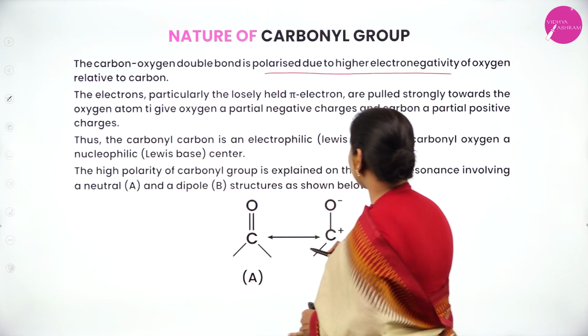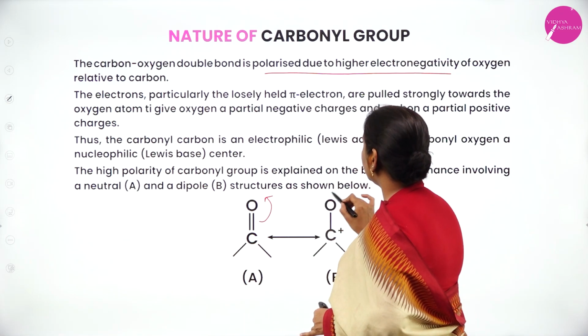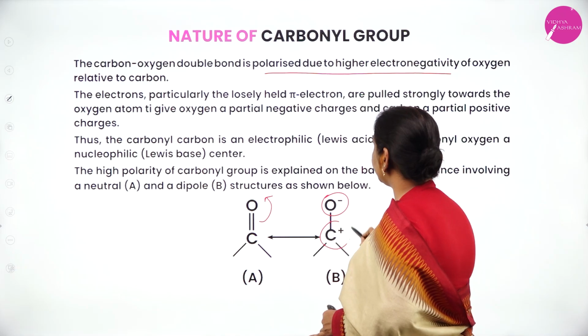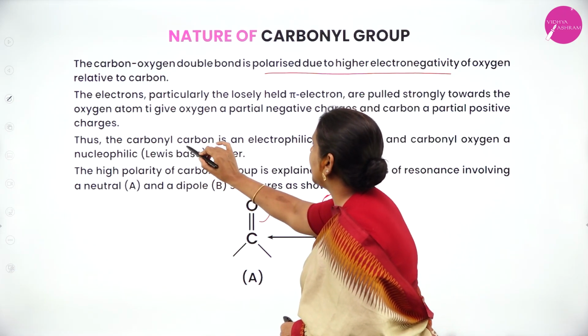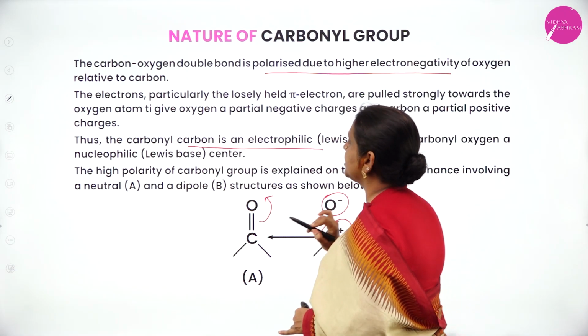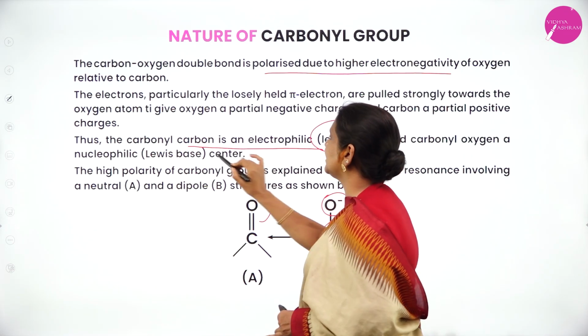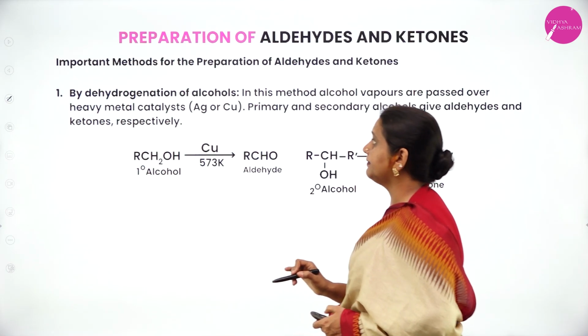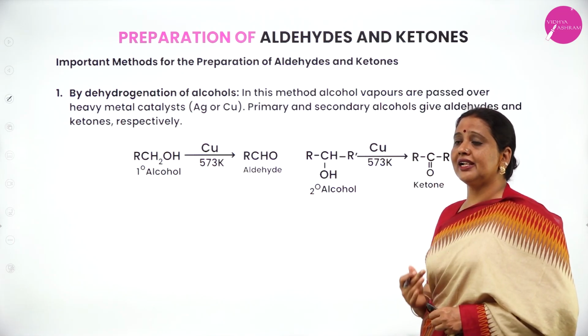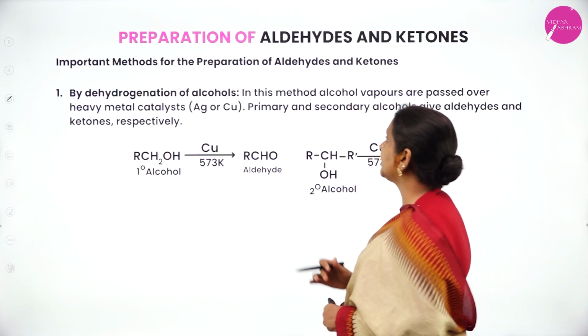Therefore, when the pi bond is shifted to oxygen, oxygen becomes negatively charged and carbon becomes partially positive. Therefore, carbon is electrophilic, oxygen is nucleophilic. It is a Lewis acid and it is a Lewis base. And aldehydes and ketones are prepared by important methods.